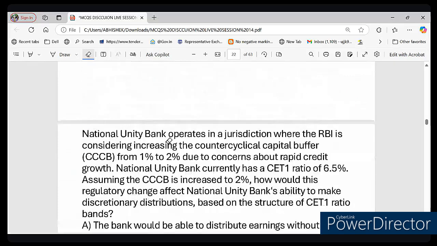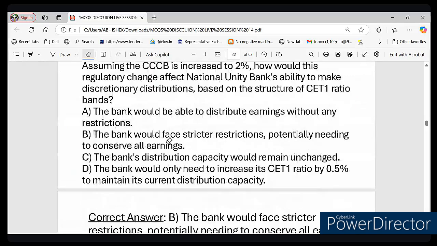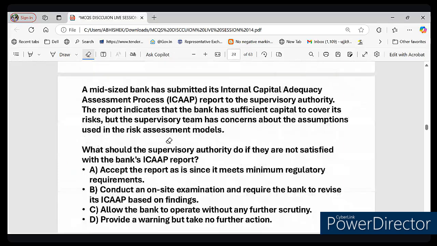Right. So that's all about this particular case study regarding the CT1. Let's move to our next question. This question is regarding ICAAP, right? Internal Capital Adequacy Assessment Process. So let's discuss this particular question.